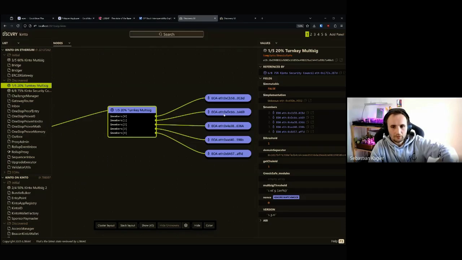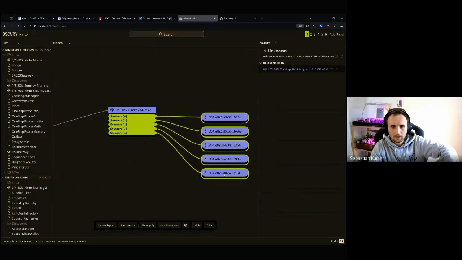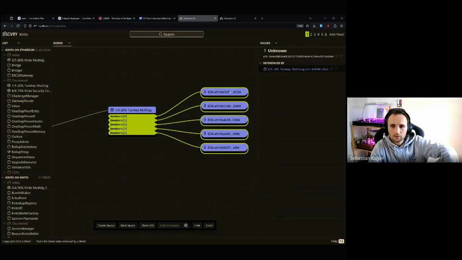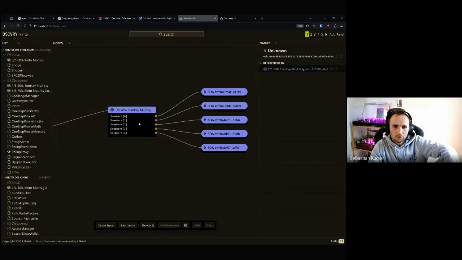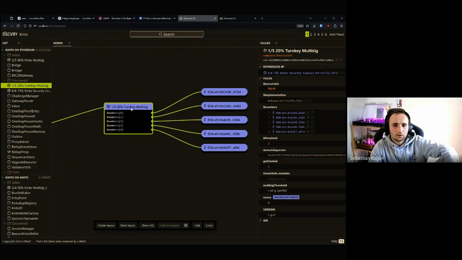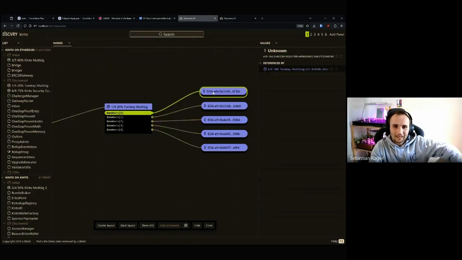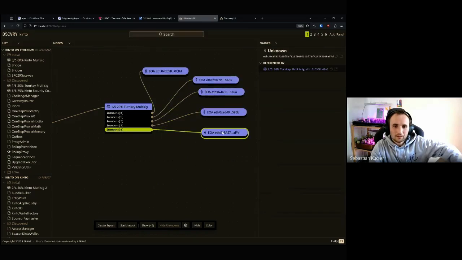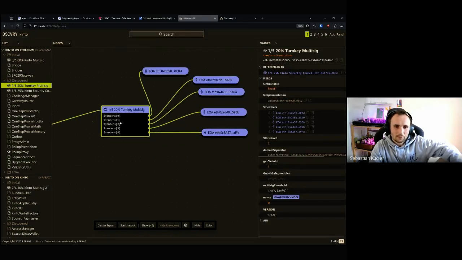So if you have these 5 addresses that are also on-chain addresses, you can see the values even, and these 5 addresses can then be registered in a contract, which is a multisig, and this contract has a threshold. This is a very bad threshold. It's nice for illustrative purposes because I've apparently grabbed the worst multisig, which is a 1 out of 5. So this basically means that any one out of these 5 addresses can act as this contract.